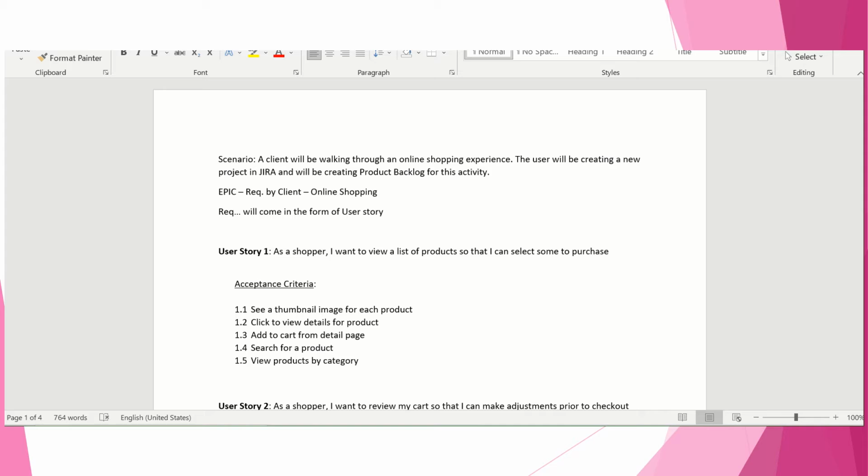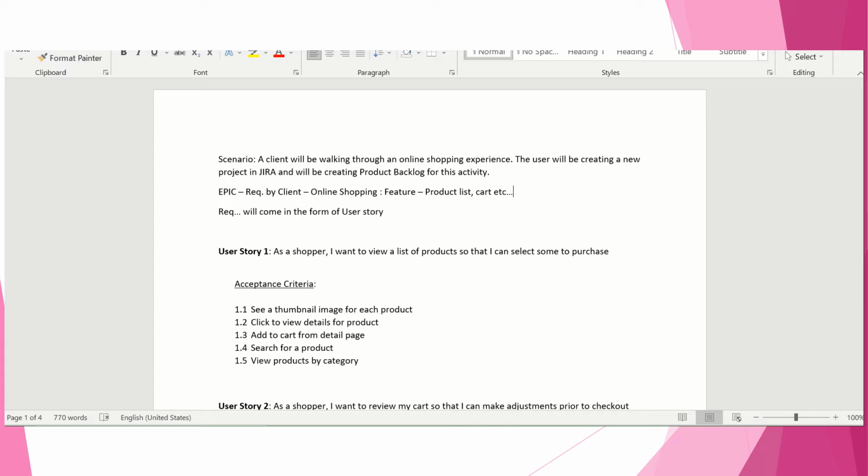Okay, we have features in that, right? So we need to create a feature. What kind of feature do we want to create? Let's create features like product list, and then cart, and so on. Like that we will create them.